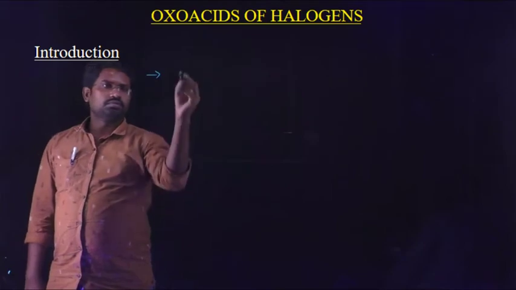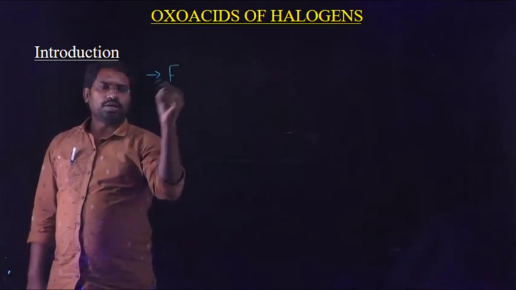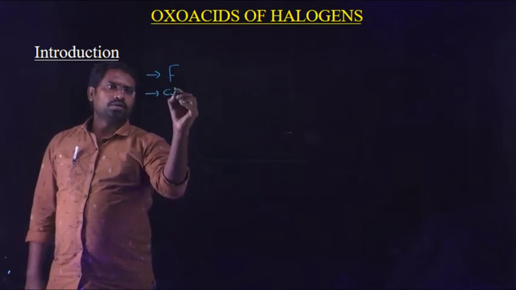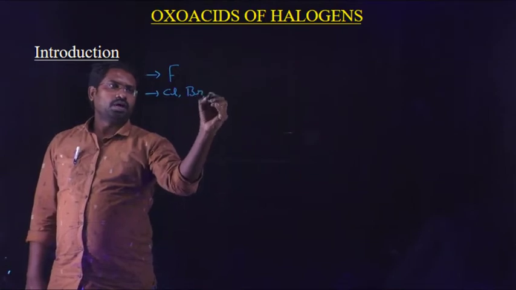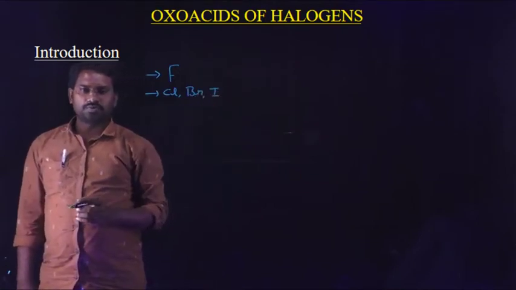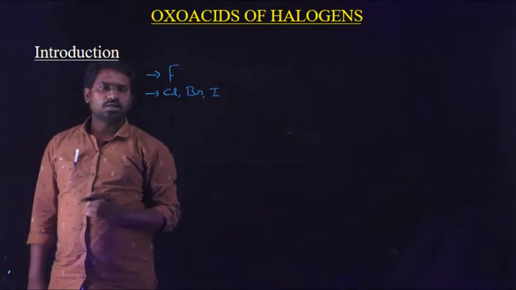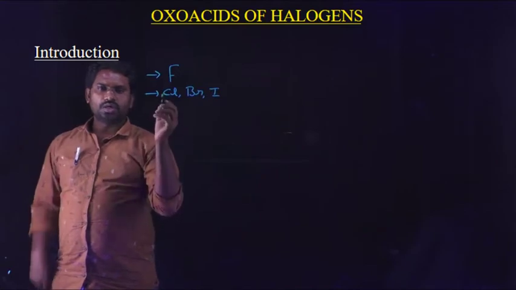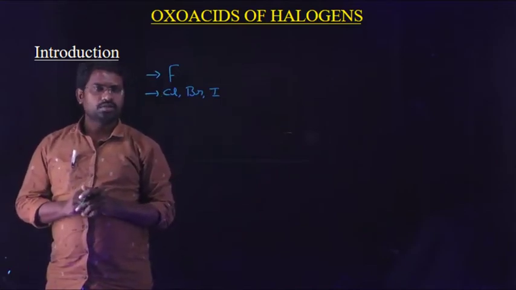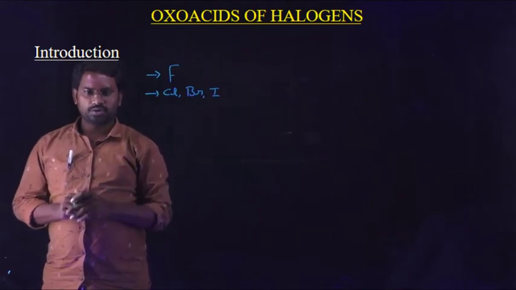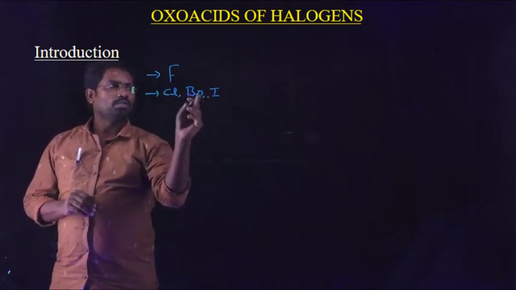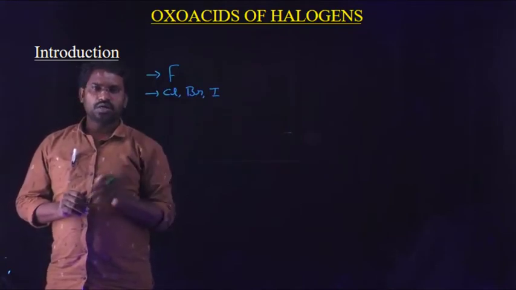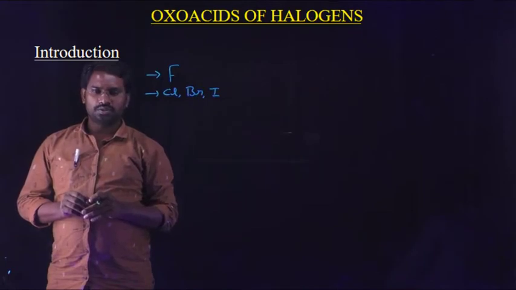except fluorine, fluorine is able to form only one type of oxo acid. In case of chlorine, bromine and iodine, they are able to form four types of oxo acids that are known as oxo acids of chlorine, bromine and iodine. Due to the high electronegativity and small size, fluorine is able to form only one type of oxo acid, but chlorine, bromine and iodine are able to form four types of oxo acids. So these are all known as the oxo acids of halogens.